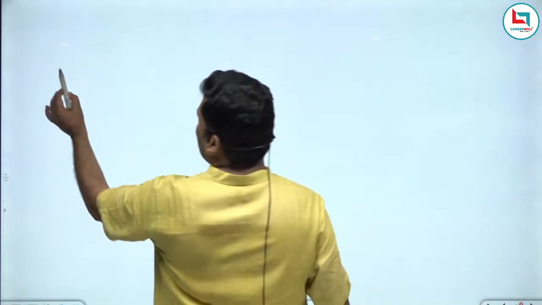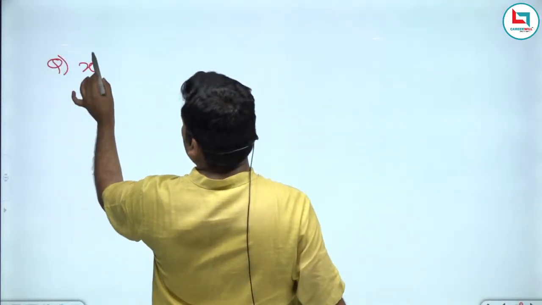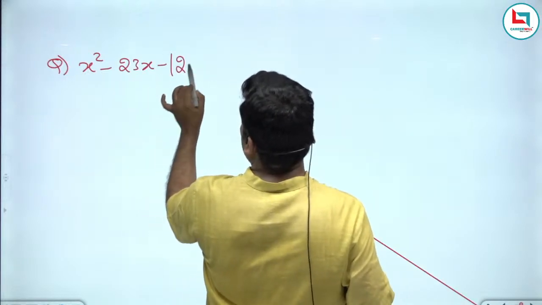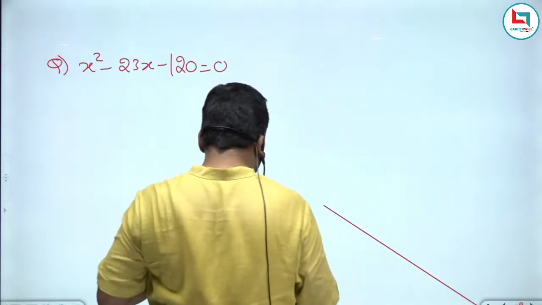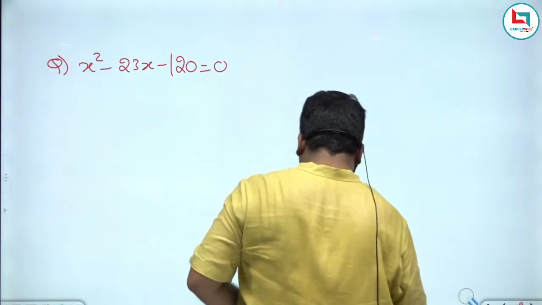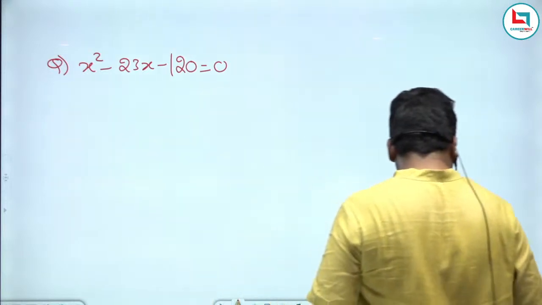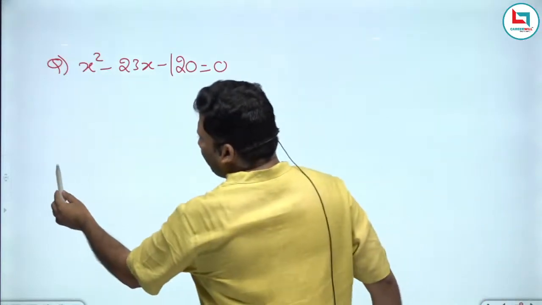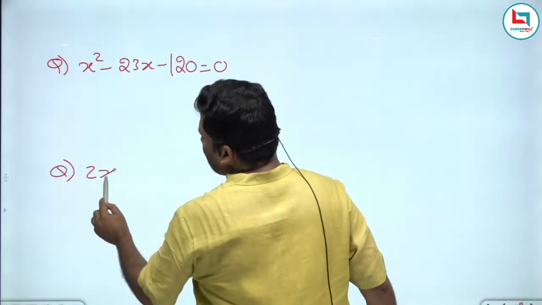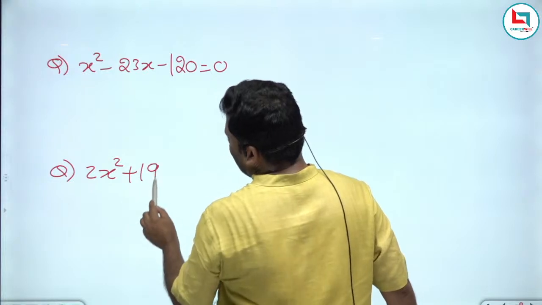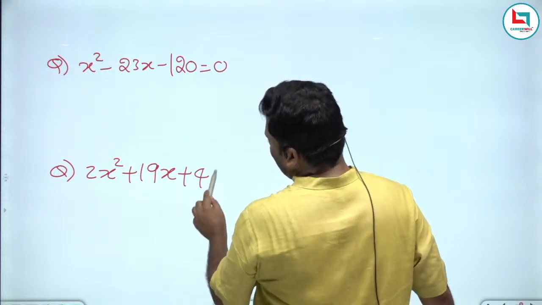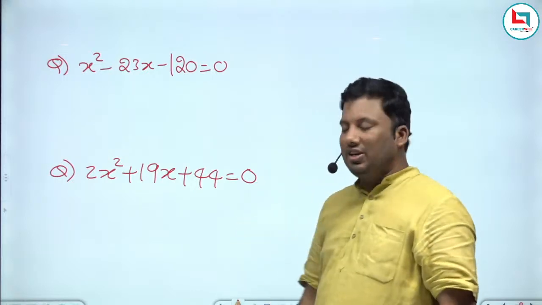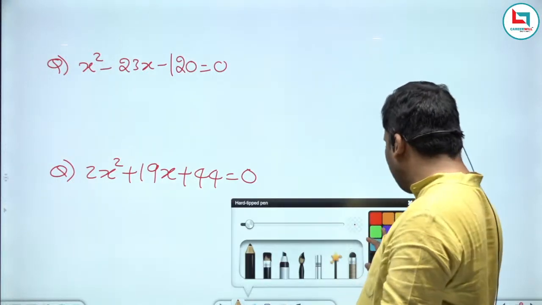So the question is x square minus 23x minus 120 equal to 0. The more and more examples we solve, the more and more fundamentals we will understand. Let me write one more question. 2x square plus 19x plus 44 equal to 0.